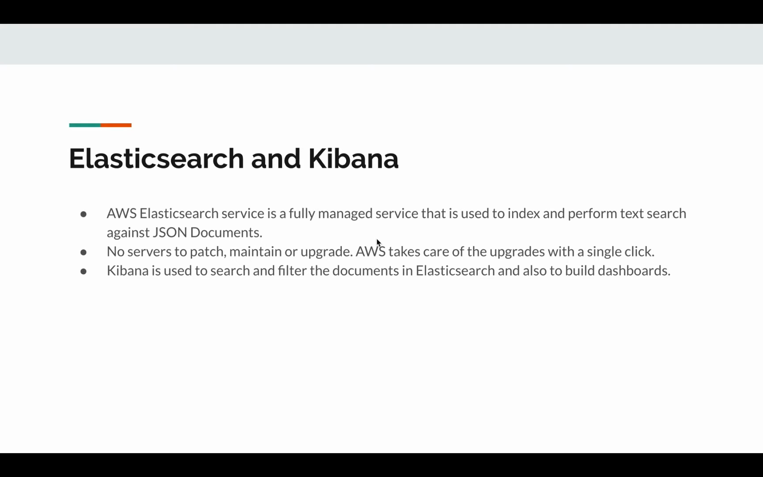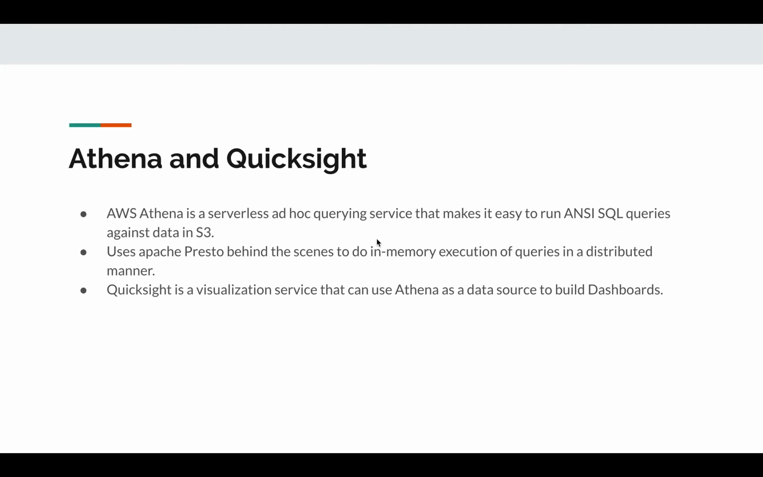We use Elasticsearch and Kibana. Elasticsearch is a very fast, real-time performant distributed indexing and search service. It is fully managed by Amazon, and we don't have to worry about patching it, maintaining it, or upgrading it. Once the data is in Elasticsearch, it can be queried using Kibana and build dashboards and visualizations in Kibana. The data sitting in S3 is in JSON format, and the data can be accessed in Athena using ANSI SQL queries. We can also build dashboards and visualizations using QuickSight.